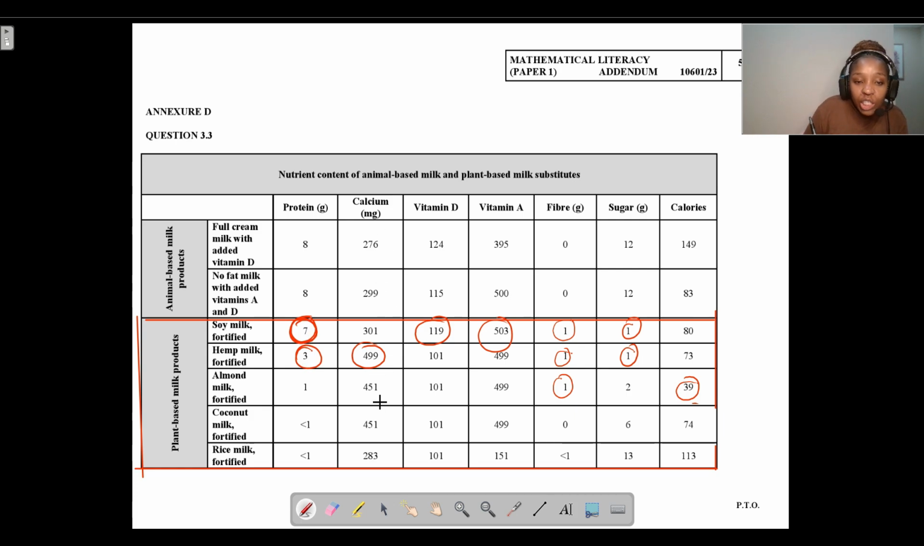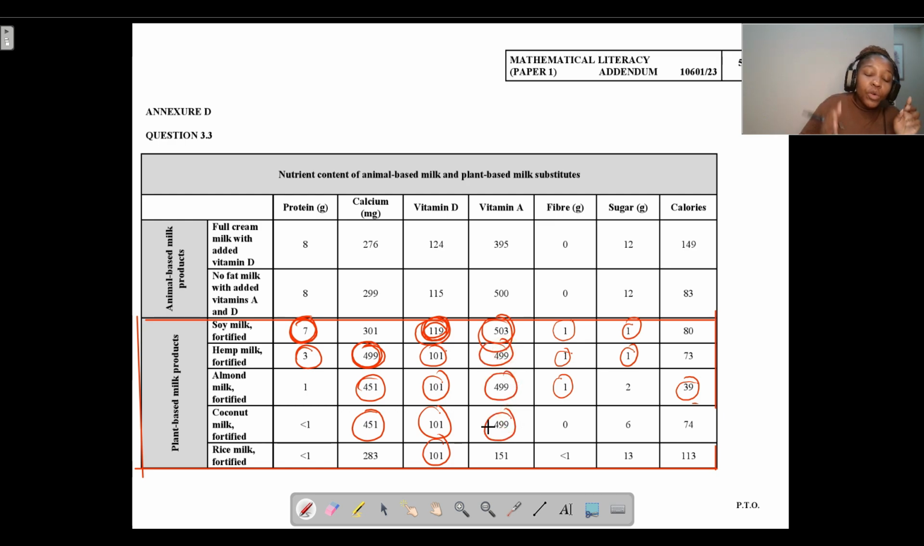Okay, the highest for calcium is hemp. Then what's the second highest? It's almond and coconut. Then we go to vitamin D. What's the highest? It's soy milk. What is the second highest? It's hemp, almond, coconut, and rice milk. Then for vitamin A, what's the highest? It's 543. What is the second highest? It's hemp, almond, and coconut.